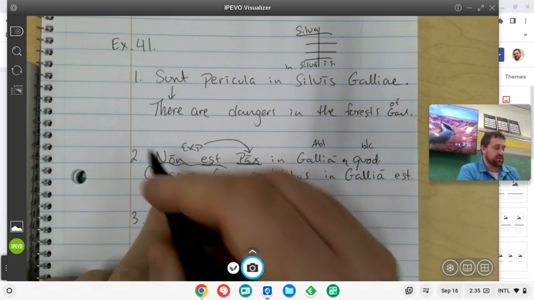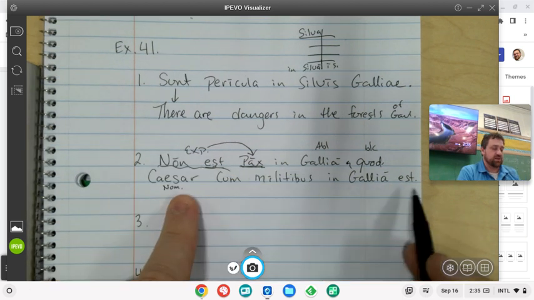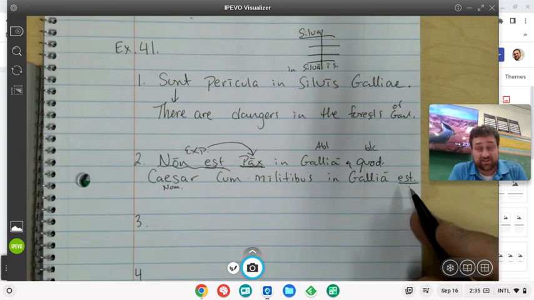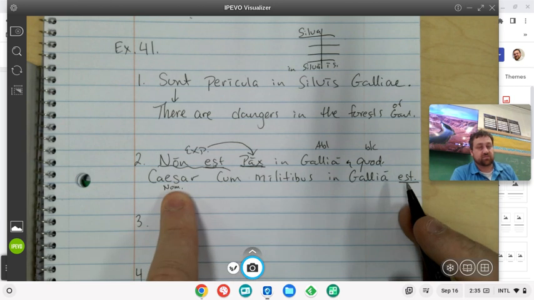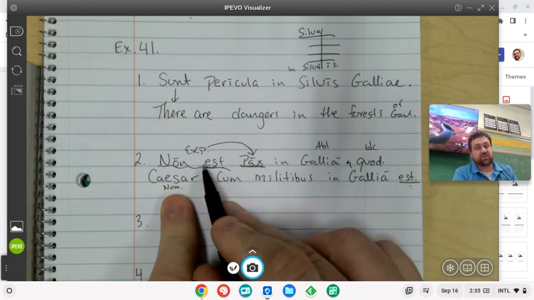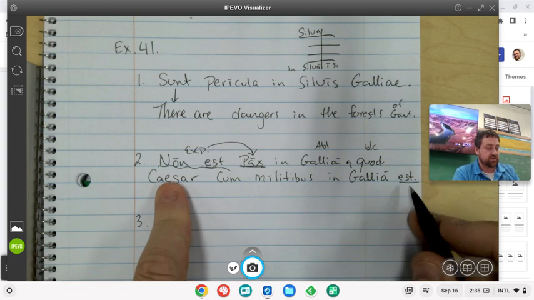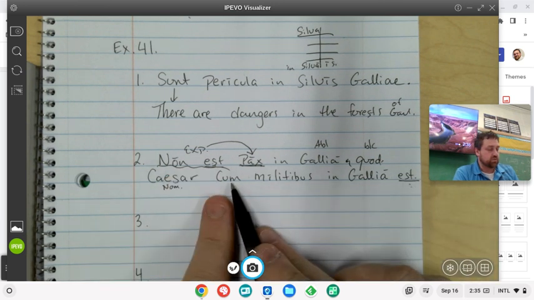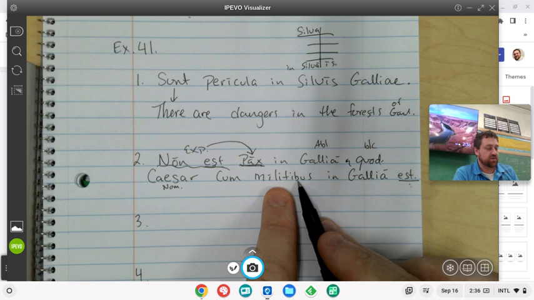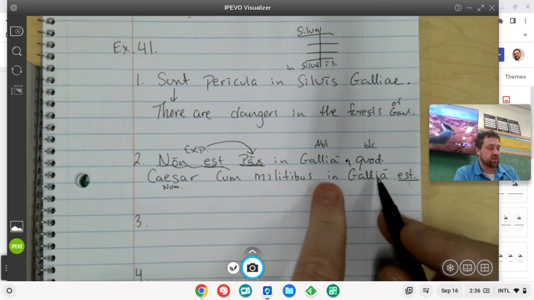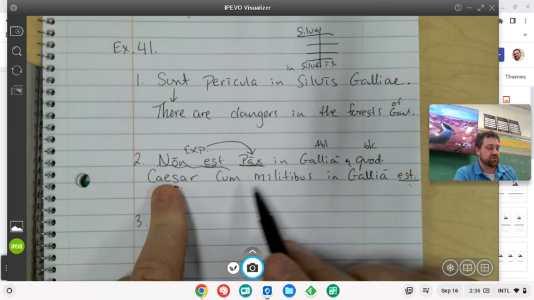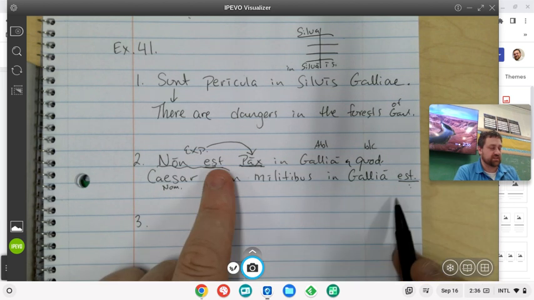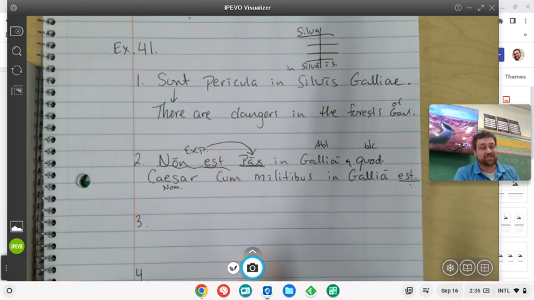Caesar cum militibus in Gallia est. Caesar looks like it's in the nominative, so it could be our subject. Our verb, est, is our verb again. Now this est is not an expletive. We actually have a subject that doesn't need an introduction, whether there is or there are, because Caesar is something. What is Caesar? Cum militibus, with the soldiers, is with the soldiers in Gaul. So there's not peace in Gaul because Caesar, with the soldiers, is in Gaul. Interesting sentence here because we have two ests, and only one of them is an expletive.